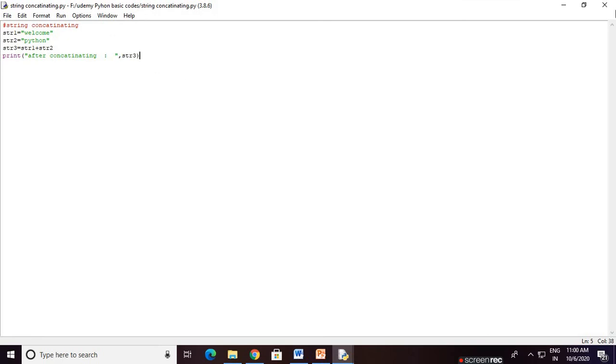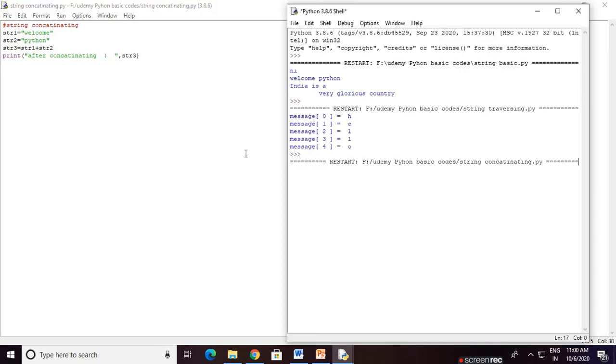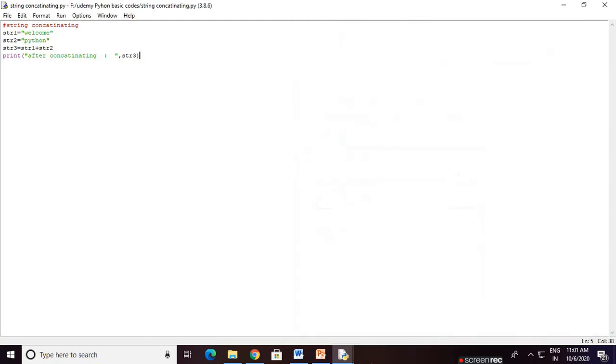Now for concatenation, this is basically adding two strings. We use the plus operator for adding. After concatenating str1 and str2, what is the result we show? There are two strings, one is welcome, one is Python. After concatenating, meaning merging or combining, welcome Python makes a single string. That is basically concatenation.